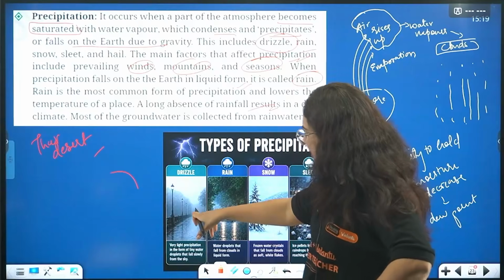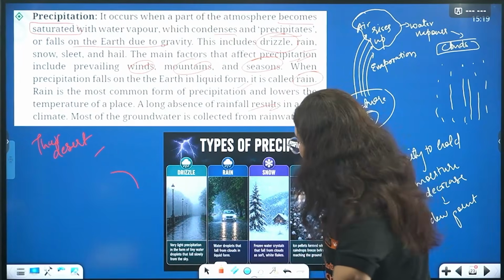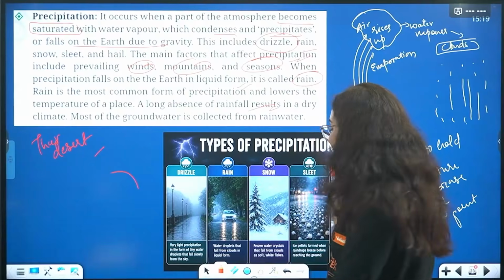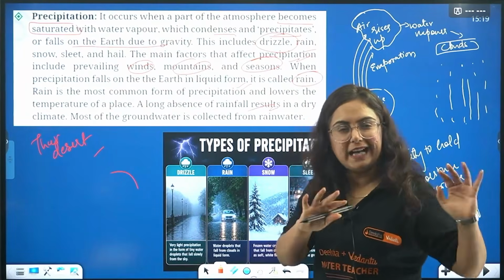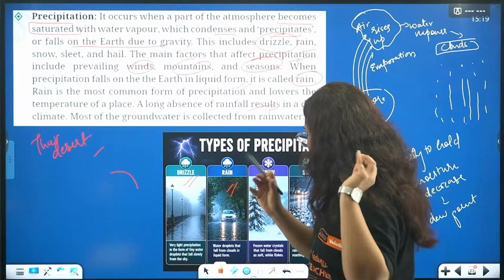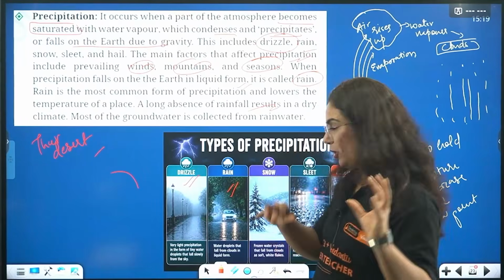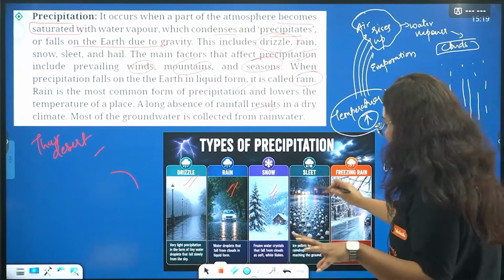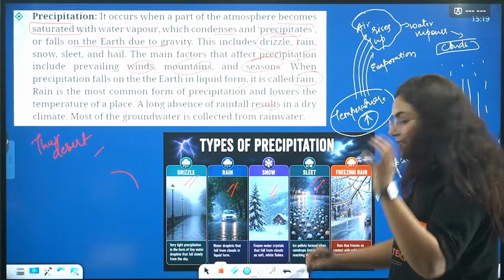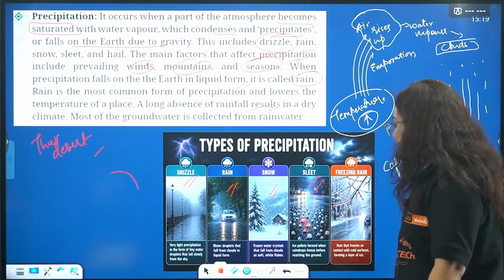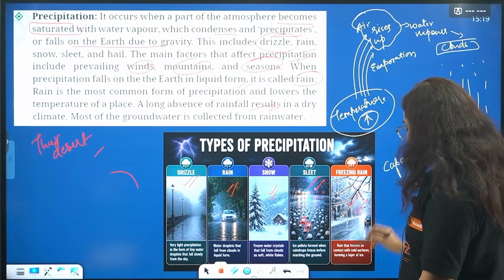So this is drizzling. Drizzling means whenever we wake up early in the morning, the light, tiny rainfall that we can see is drizzling. Rainfall is proper big water droplets. Snow is frozen water crystals. Then we have sleet, tiny ice balls you can sometimes see falling. And then the freezing rain, that is hail.